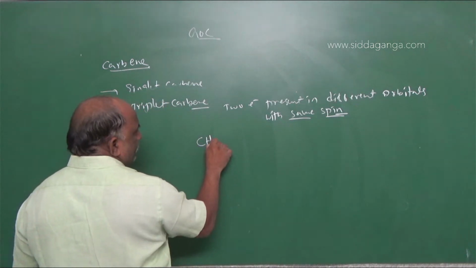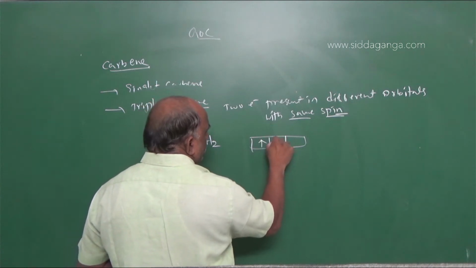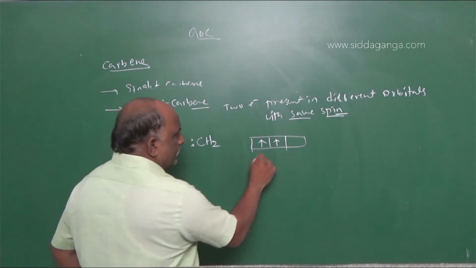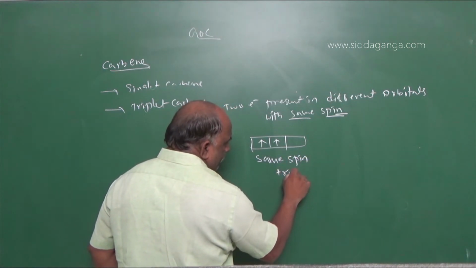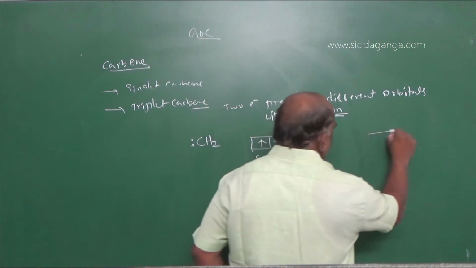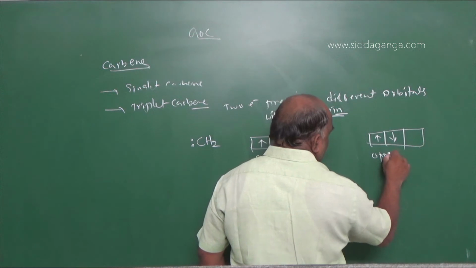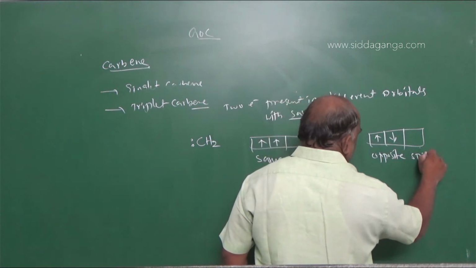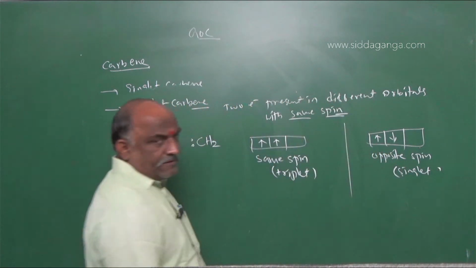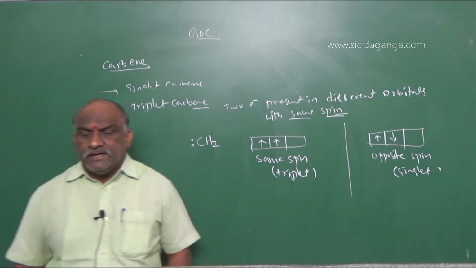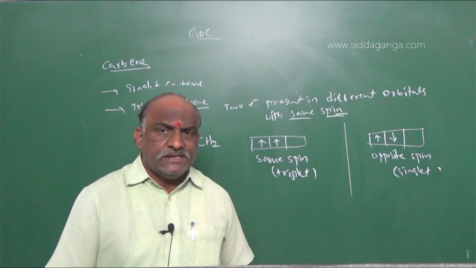Imagine this is carbon with p orbitals, and the electrons have the same spin. That is a triplet. Opposite spin is a singlet. Two electrons present with the same spin is triplet. Two electrons present with opposite spin is singlet.